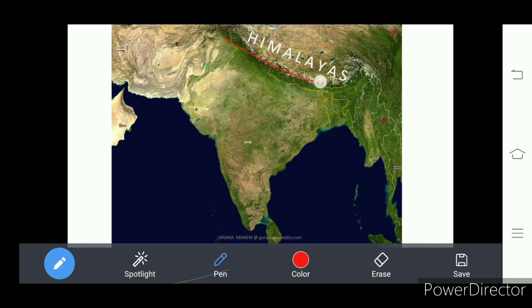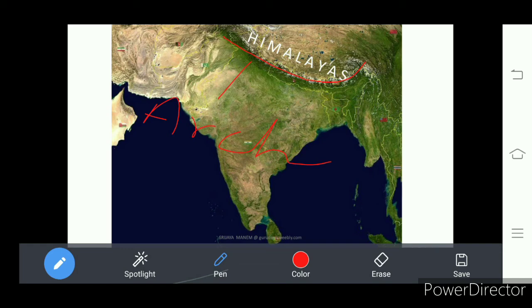Look here, the line that I have drawn. There you will see the Himalayan mountains. Okay, how is the shape? It is an arc. What is the shape? Arc shape.